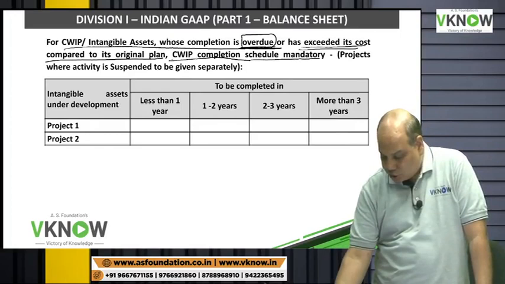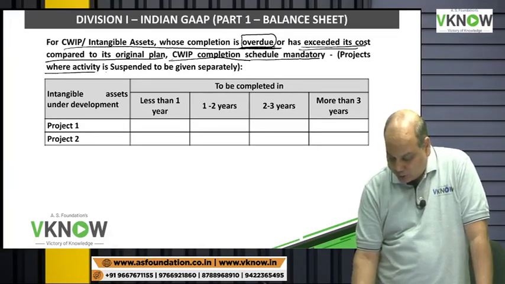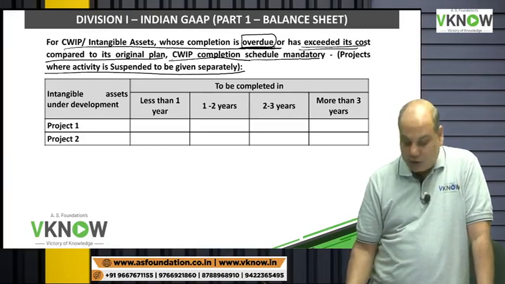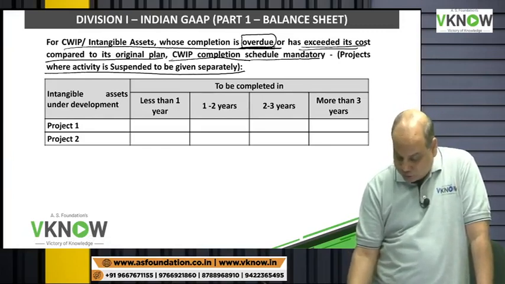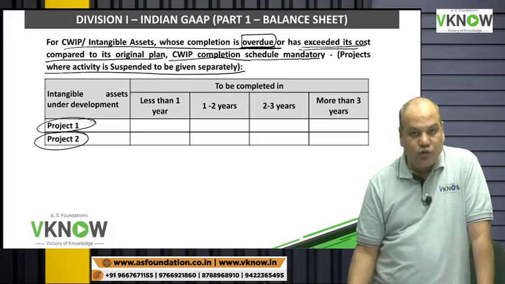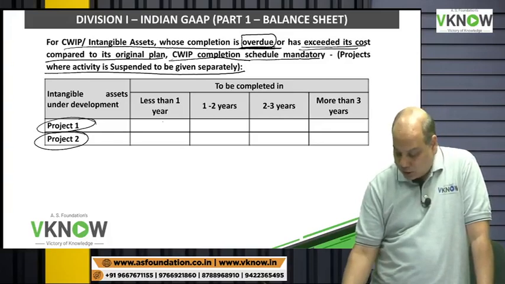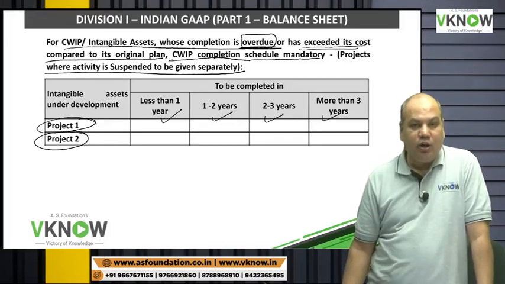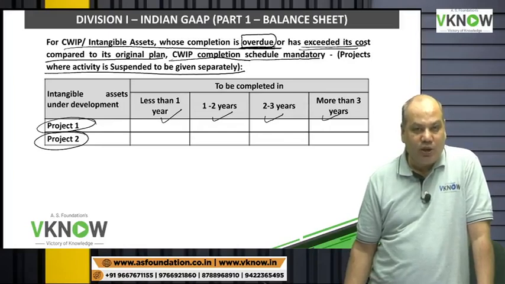CWIP completion schedule mandatory, project where activity is suspended to be given separately. If the activity is suspended, you have to give disclosure project wise also, and also divide in the time when are you expecting to complete them.